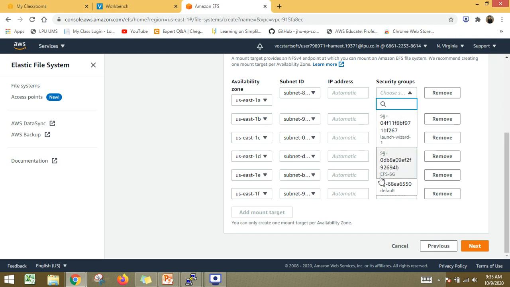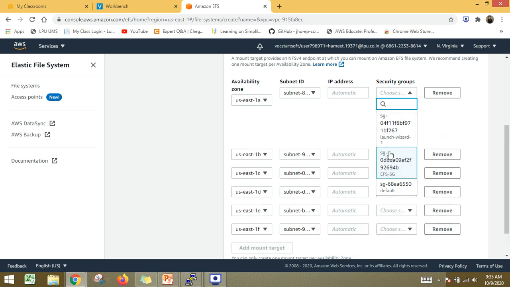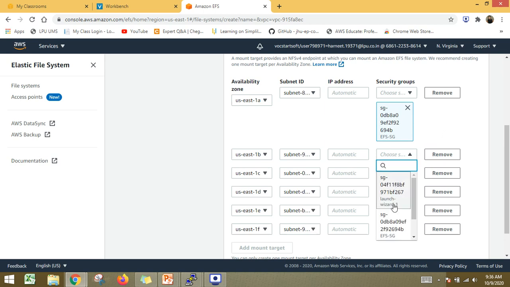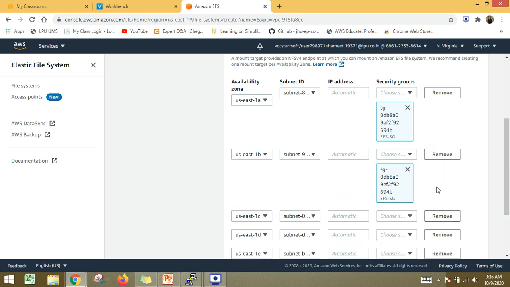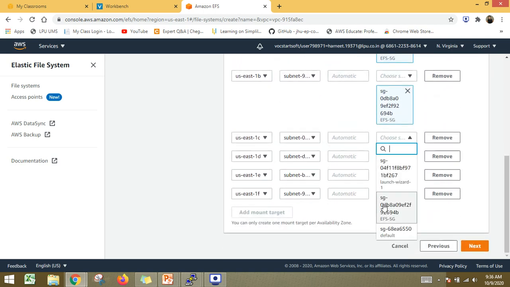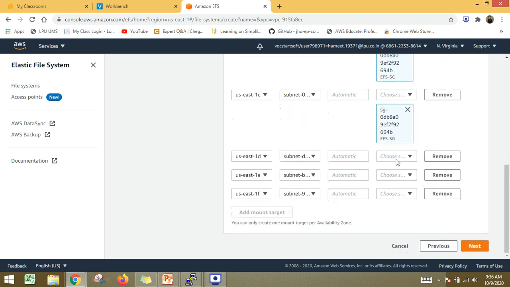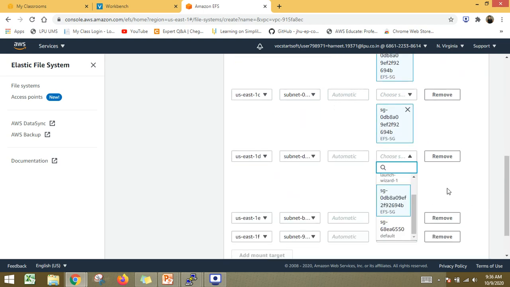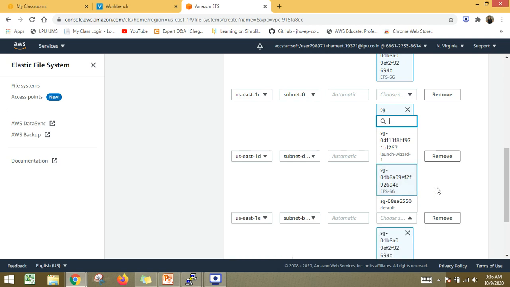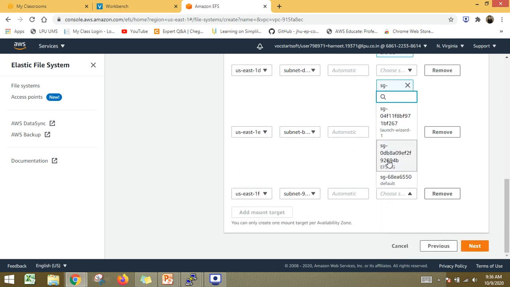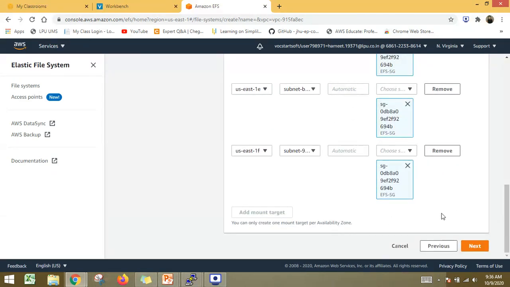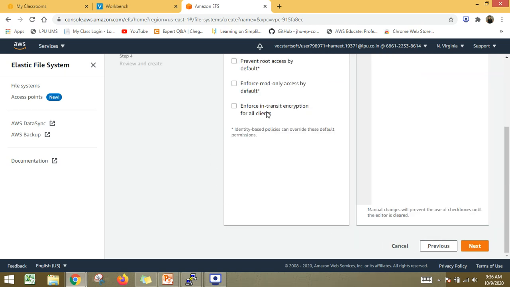Now, this is the security group we need to select, the one which we have created right now. Remember, it was EFSSG. We have to provide this security group in all the availability zones. So I am going to provide it one by one. And this is done with the last. Now I am done with it, so I am just going to click next.